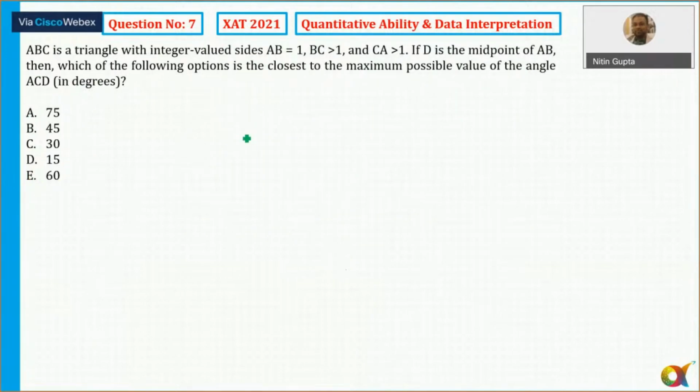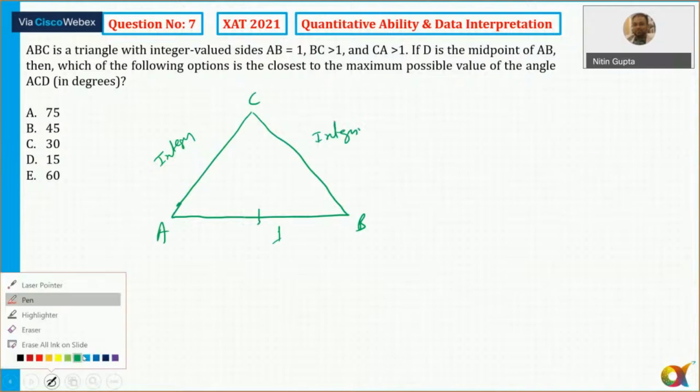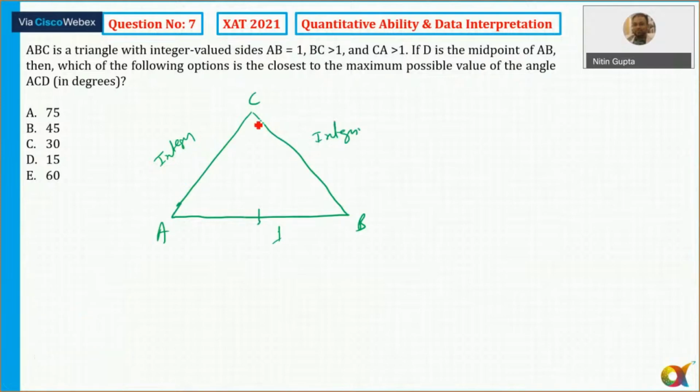ABC is a triangle with integer valued sides with A greater than 1. So A and B is 1 and all the sides are integer, like AC is an integer as well as BC is also an integer. D is the midpoint of AB, that is given here. Which of the following options is closest to the maximum possible value of the angle ECD?